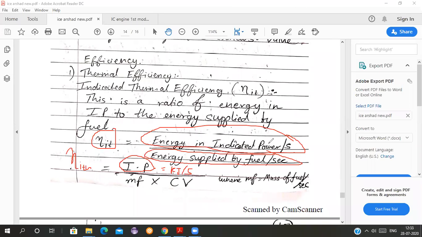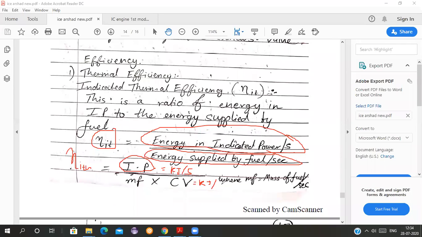So the indicated power is in kilojoules per second, and m dot f into cv is also in kilojoules per second. Both the numerator and denominator should have the same unit when calculating the efficiency.